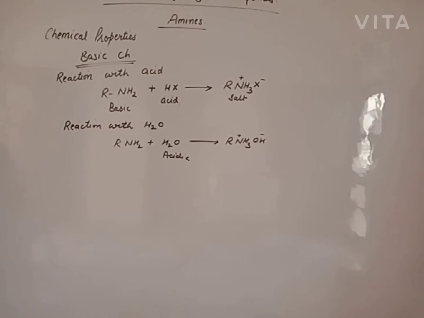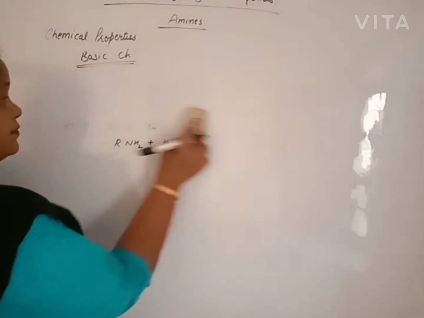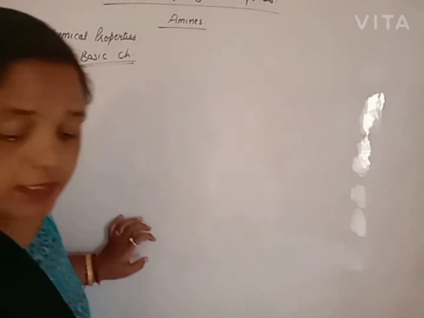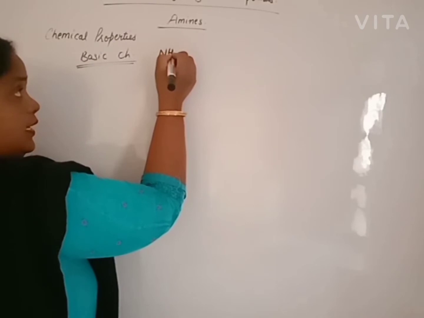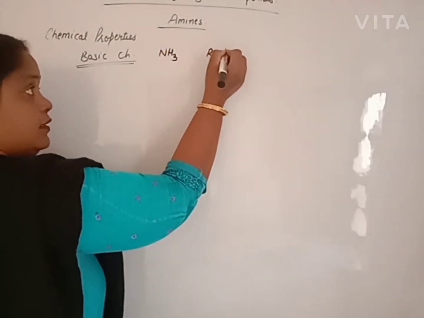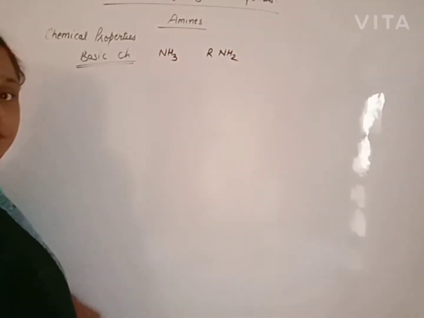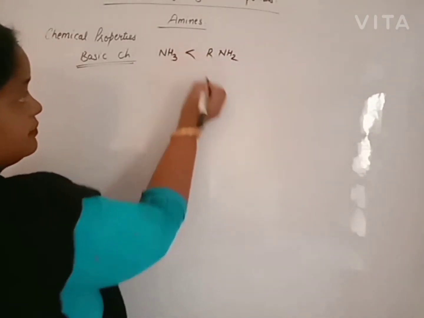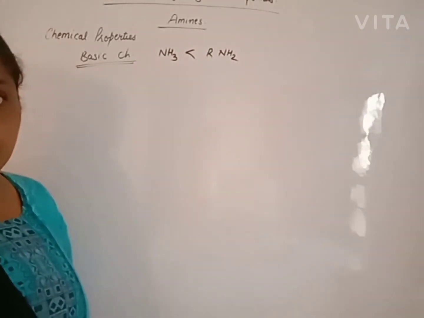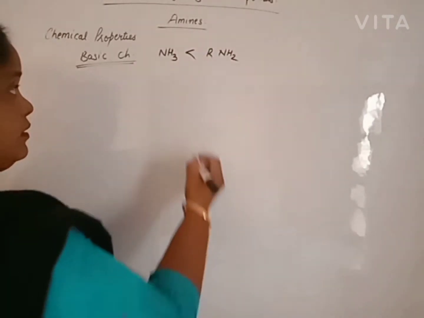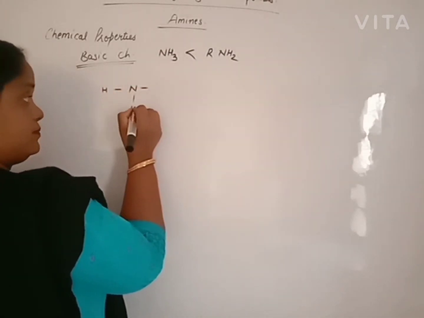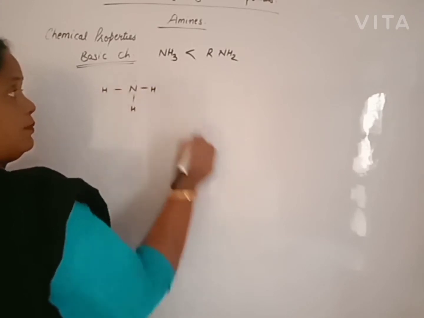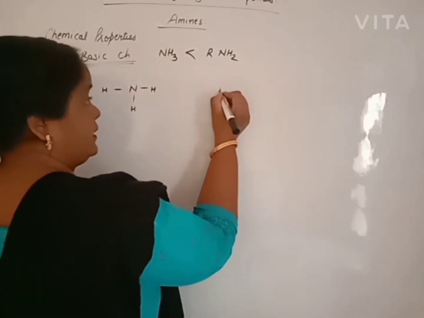How will you explain the basic character of amine? We say amines are ammonia derivatives. Then our question: out of ammonia and amine, which one is more basic? Clearly, amines are more basic than ammonia. Why? Ammonia consists of 3 hydrogen atoms and 1 lone pair of electrons.